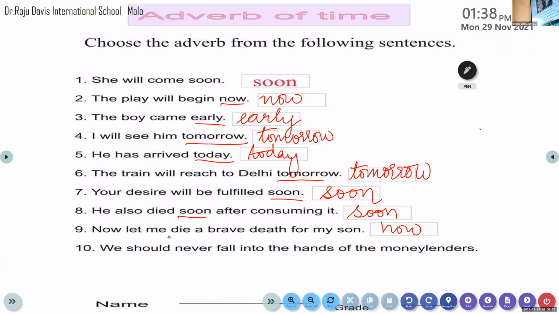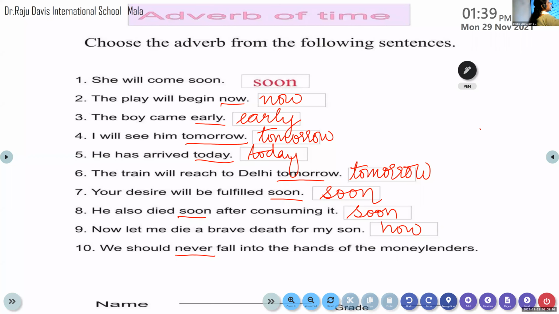We should never fall into the hands of the money lenders. Yes, we should never fall into the hands of money lenders. Come on, tell me which is the adverb of time there. Never. Never. Very good. Well done.